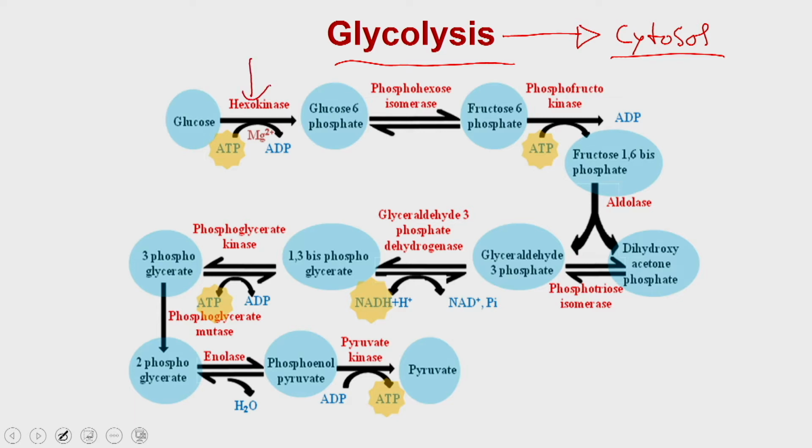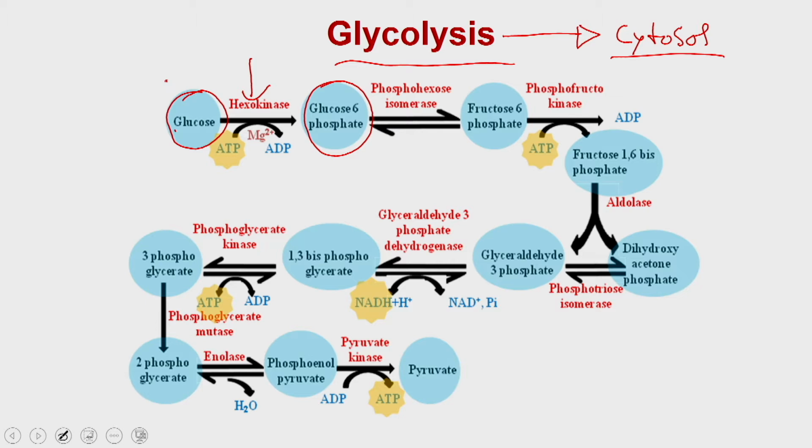So, the hexokinase utilizes glucose; it can utilize any 6 carbon sugar, and with the help of ATP and magnesium as a cofactor, hexokinase generates glucose 6-phosphate, and then glucose 6-phosphate is isomerized into fructose 6-phosphate. So, irrespective of whether you have glucose, fructose, mannose or maltose, all these sugar molecules are accepted by the hexokinase to generate their corresponding 6-phosphate.